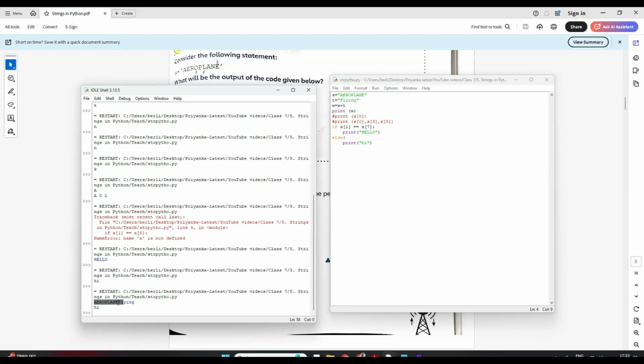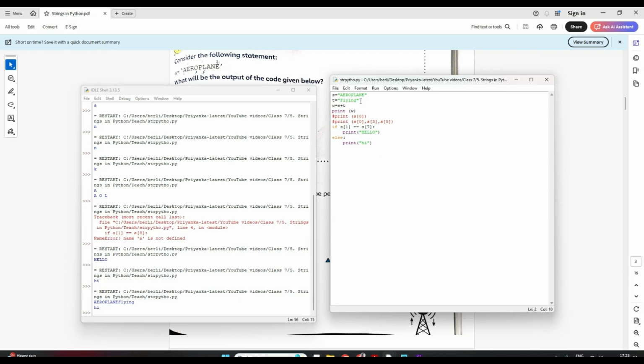See, did you see the first aeroplane flying? I have concatenated these two strings. One is aeroplane and flying, and I just put a plus sign for concatenation. So it will join these two strings and put this in this variable, and then I printed the variable.